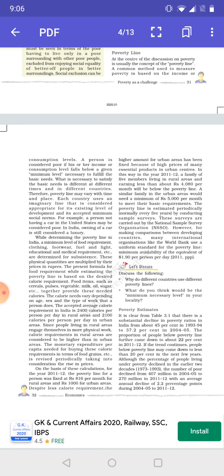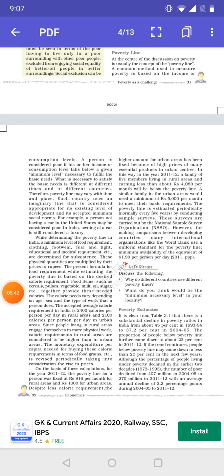Now we saw that the calorie consumption in urban areas was lower, whereas the amount for the poverty line which is fixed for urban areas is higher. It is 816 rupees per month for rural areas and 1000 rupees per month for urban areas. The higher amount is fixed for urban areas because of the higher prices of many essential products in urban centers. In cities, many essential commodities are found at higher prices as compared to rural areas.